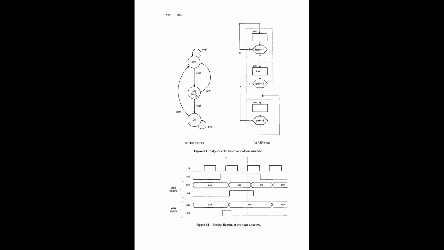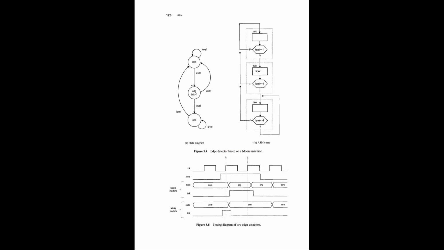I'm repeating, the edge, 0 and 1 are states, the level signals are input signals, and the tick signal is an output signal. You can see that the tick is defined inside the state, inside the bubble or node.